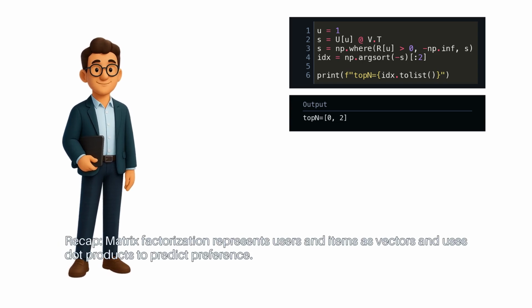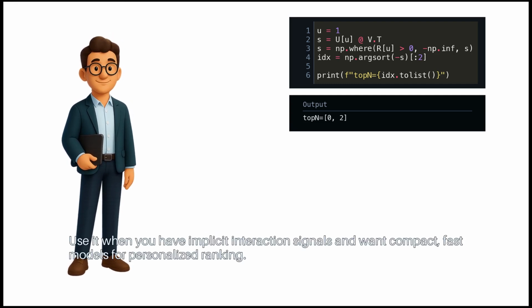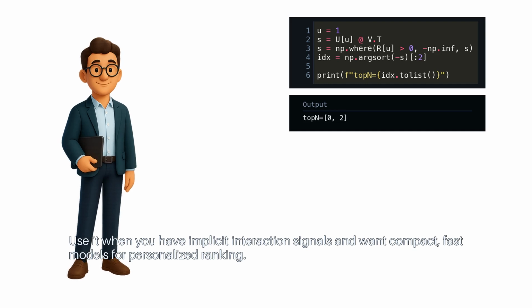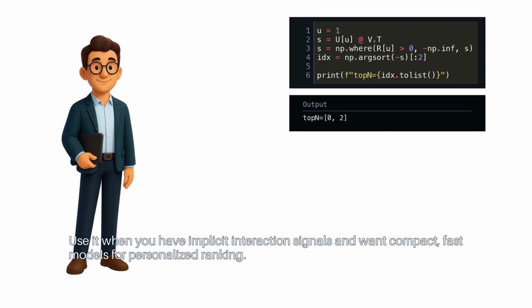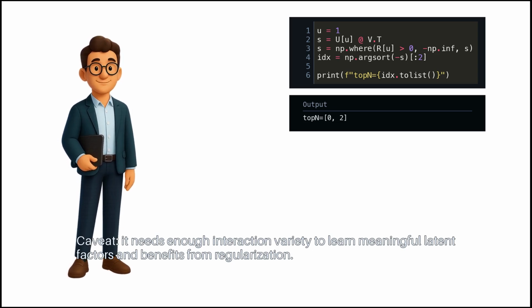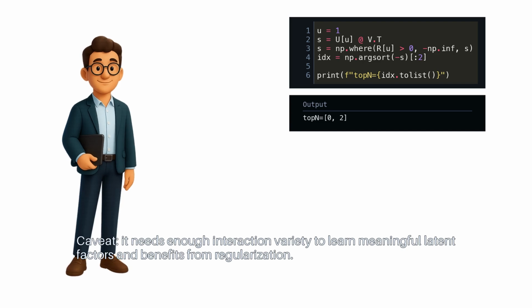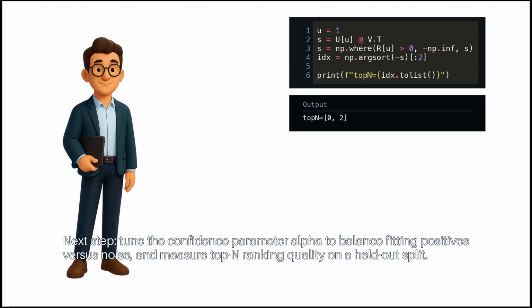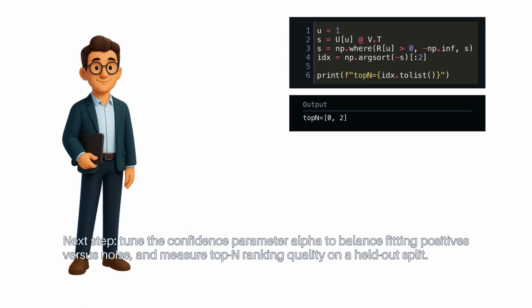Recap: matrix factorization represents users and items as vectors and uses dot products to predict preference. Use it when you have implicit interaction signals and want compact, fast models for personalized ranking. Caveat: it needs enough interaction variety to learn meaningful latent factors and benefits from regularization. Next step: tune the confidence parameter alpha to balance fitting positives versus noise, and measure top-N ranking quality on a held-out split.